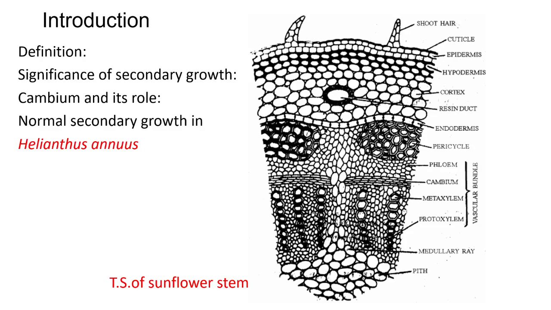What is the function of secondary growth? First of all, the first significance is that increase in girth or diameter of stem or branch is possible only because of secondary growth. Second significance is that formation of spring wood, autumn wood, heartwood, sapwood in plant is the result of secondary growth.